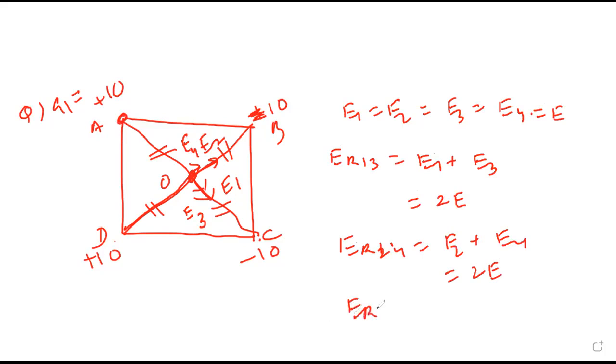Now the resultant of 1, 3 is perpendicular to the resultant of 2, 4. So what is the net? Pythagoras theorem. Whenever two vectors are equal and perpendicular, the result is by Pythagoras theorem. You're saying it is perpendicular because of the angle between them, right? This angle is 90, no? So the result will be root 2 times 2E. Okay? Yes, sir.